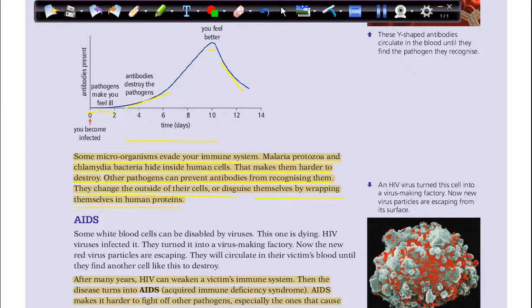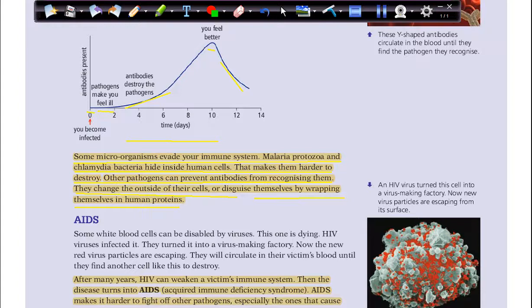So here, some of these microorganisms can attack the immune system. We have, for example, malaria, which can get into the blood and attack the immune system. And also, some of these can make the immune system hard to detect or destroy. They can prevent antibodies from identifying or recognizing them, or detecting their locations, or tracking them.